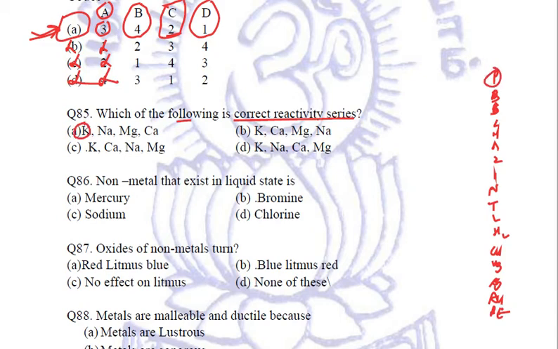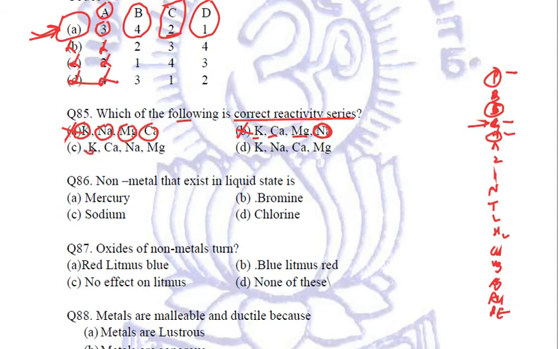Potassium, yes, it should come first. Sodium is coming next. Magnesium is here. Calcium is here. So calcium should be above magnesium, which is not given. So this is a wrong option. Next, potassium is okay, calcium is okay, magnesium is also okay, but sodium is wrong because sodium comes above calcium and magnesium. Wrong choice.